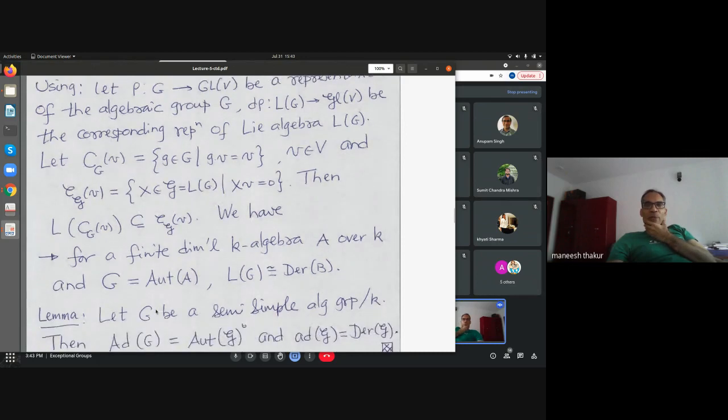I have some remarks from this observation. The following follows immediately. If I write an algebraic group as automorphisms of some algebra, then the Lie algebra is given by the derivations of that algebra. Sorry, here I should have written A here.